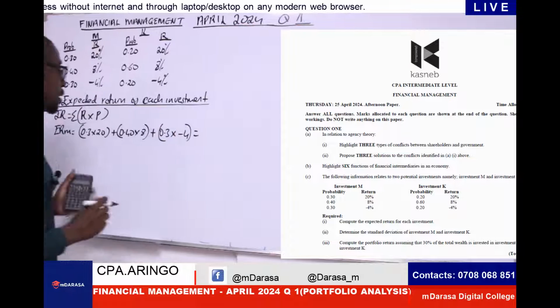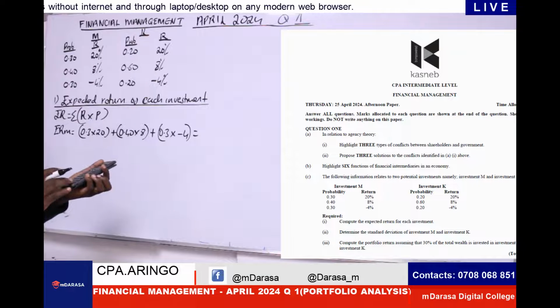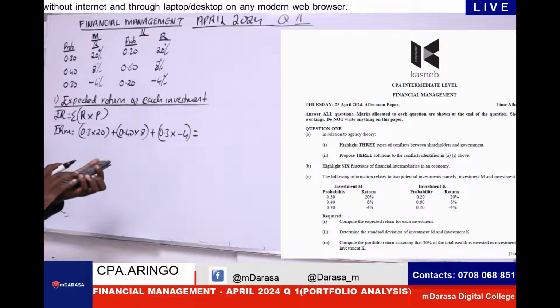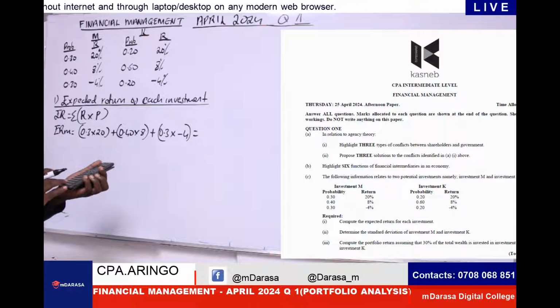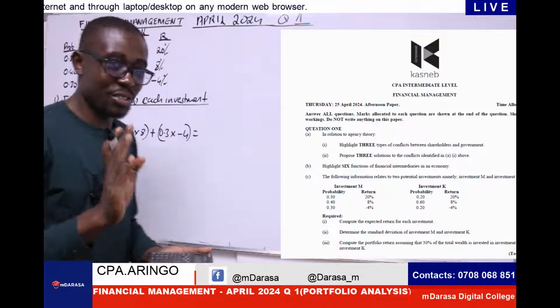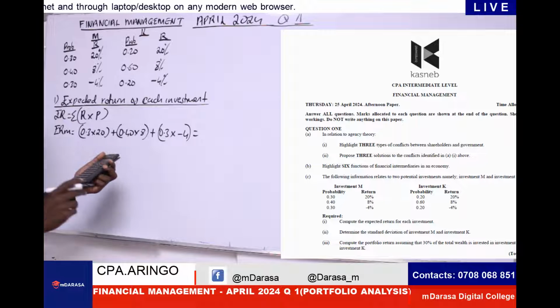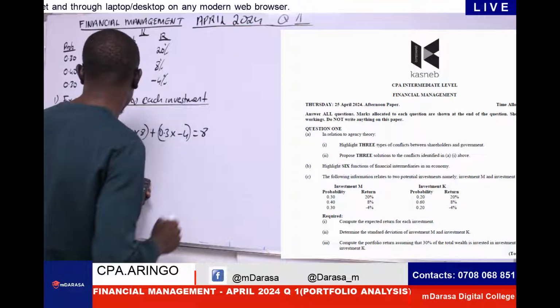Don't forget negative. So that expected return, I should be having 0.3 times 20, we add of course 0.4 times 8, we add of course 0.3 here times negative 4. Don't forget negative. That's why you're given there, right? So that should give us of course a figure of 8. Expected